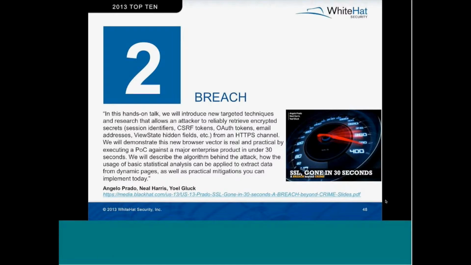So now moving on to BREACH. This is an absolutely awesome attack that allows an attacker to reliably gather sensitive information from an HTTPS channel. That's pretty darn fast in comparison to previous TLS-related attacks as well. Angelo Prado, Neil Harris, and Yoel Gluck demonstrated this at Black Hat Las Vegas in 2013, and they also hinted at an additional variation of it that we can probably expect to see at a future Black Hat if it makes it past the CFP.